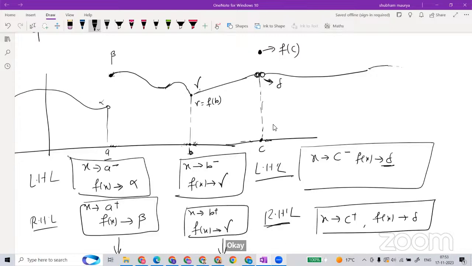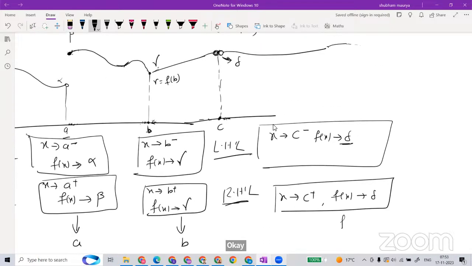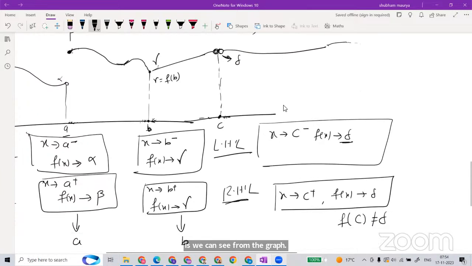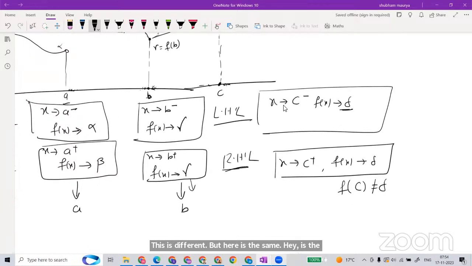But see, the difference is that the function value at c, f(c), is not the same, as we can see from the graph. This is different, but here it is the same. So at portion B, the function is continuous.